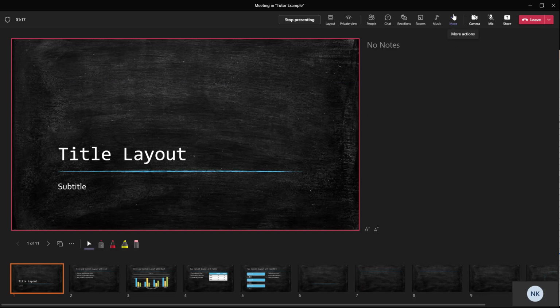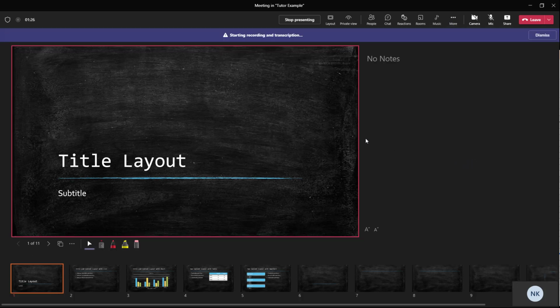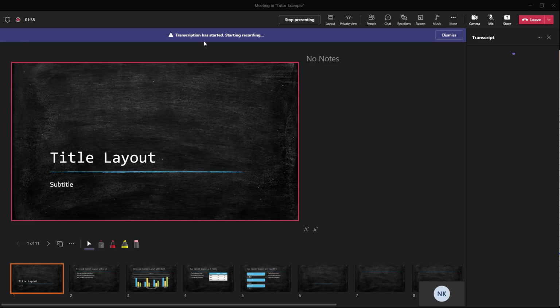So to do that, you need to go onto More right here, and over here you'll be able to see that Start recording is an option. Once you start recording the meeting, it says starting recording and transcription, meaning it hasn't started recording yet, but it is preparing to record the meeting. So you will know the meeting is being recorded when you see that recording and transcription has been started now, just like this.